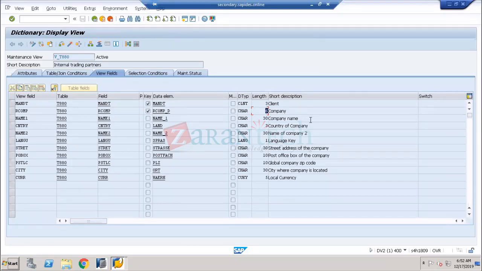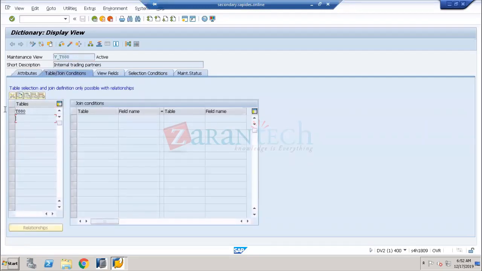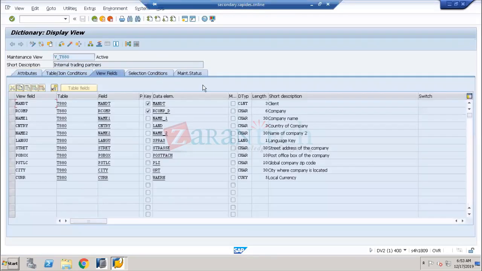It is only restricted to a 6 character code. Means the field in the table is designed, or given to you, with only a 6 character code. Very, very important. It is called the maintenance view table. It is going to retrieve the data from various other tables, like T880, the original table actually. Now if I see the table here, the company code is restricted to only 6 characters.